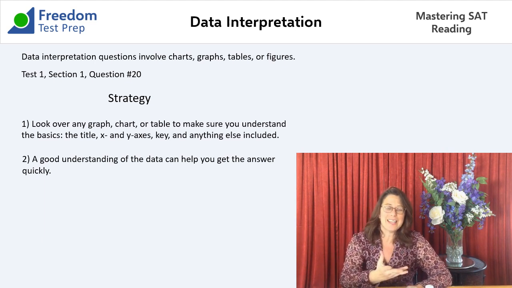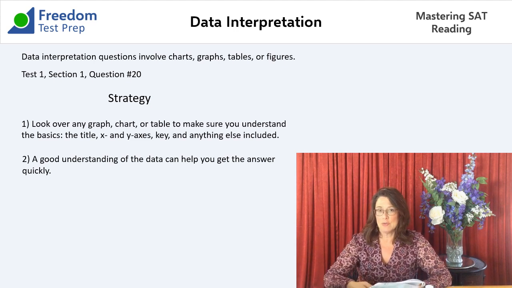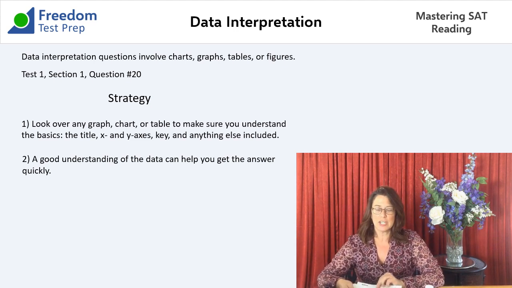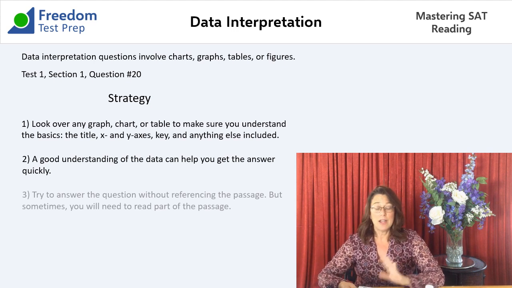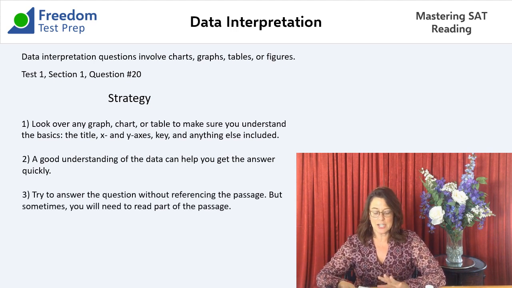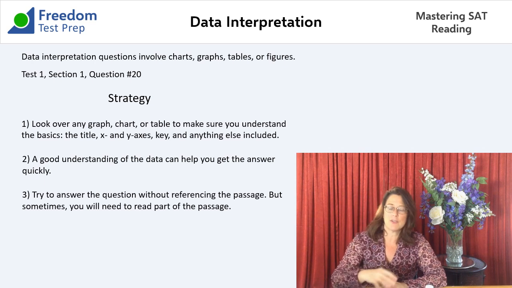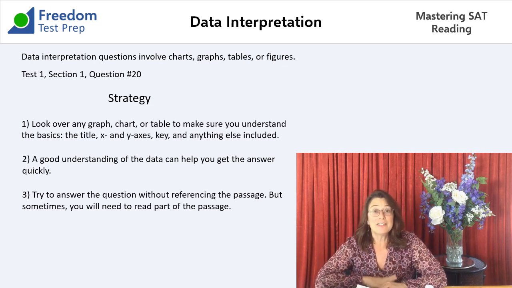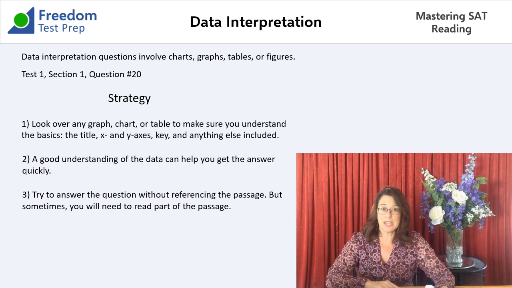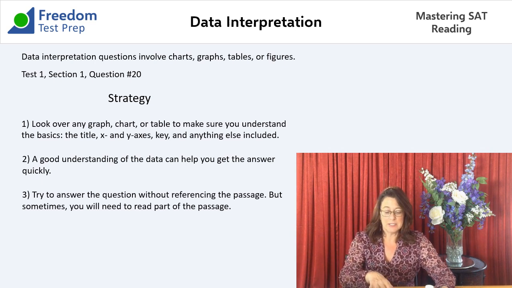I don't want to have to go back and read anything in addition to that. The question is, can you solve the problem just looking at the graph? Of course, these are the last two questions in the section, and you would have gone over a bunch of these questions. So ideally, you would already have figured that out based on the other questions. We haven't done that, and that's okay. Let's just see if we can figure it out based on the graph only.